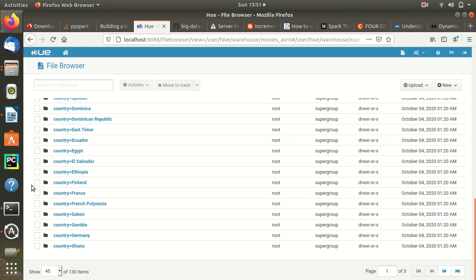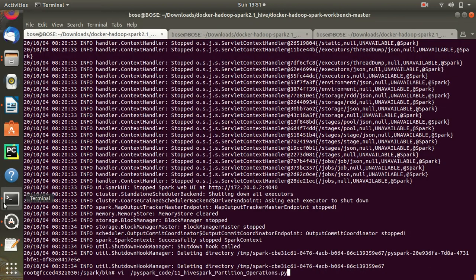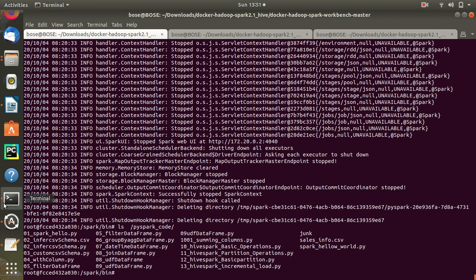Someday I will discuss shuffling as well, how the shuffling happens and how the shuffling data gets loaded. But today I will just discuss these, and next we will see something with respect to incremental load.